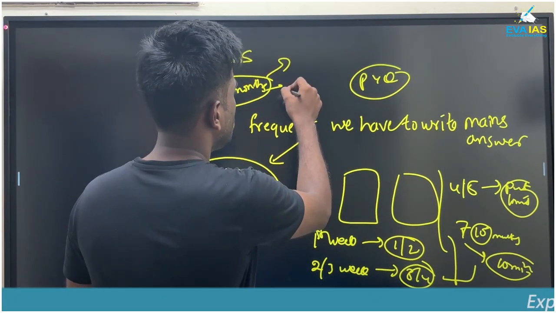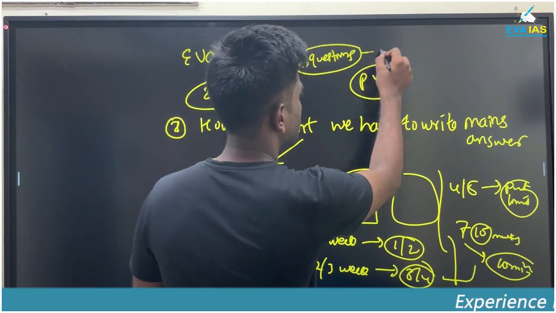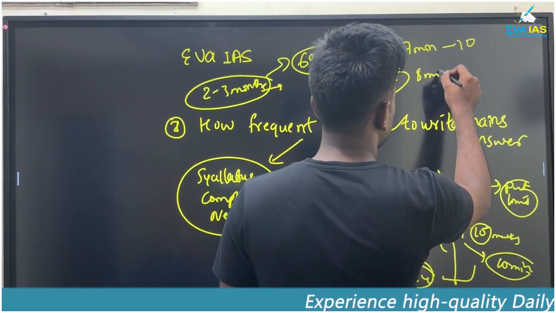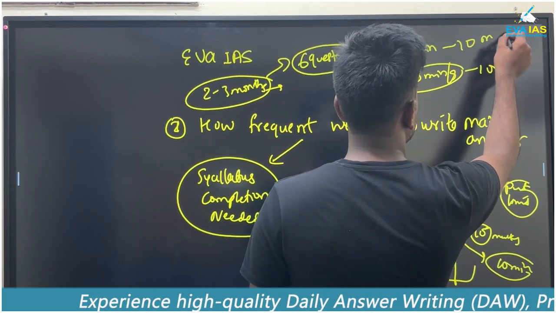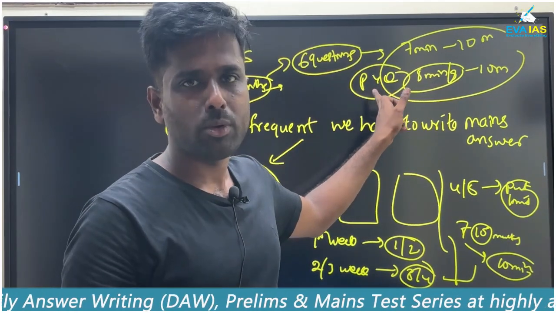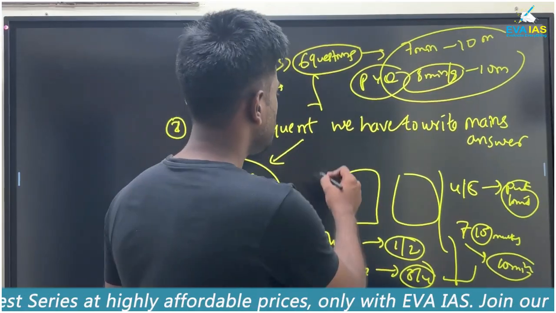Then you take 6 questions and put the time limit. Suppose 7 minutes is there for a 10 marker, you just put 8 minutes, or 9 minutes, for 10 marker questions. You are now reducing the time as well, and you are increasing the number of questions. And after that, after 4 or 5 months, you just write a full length.